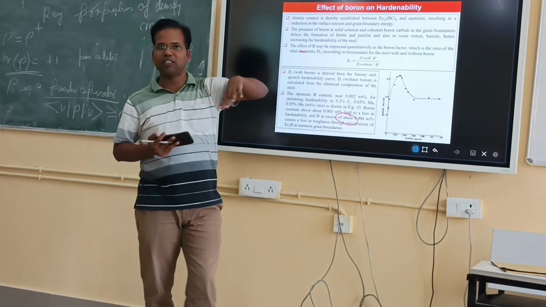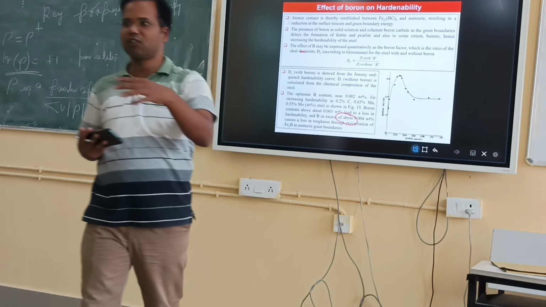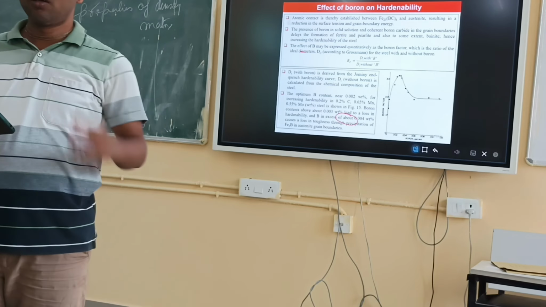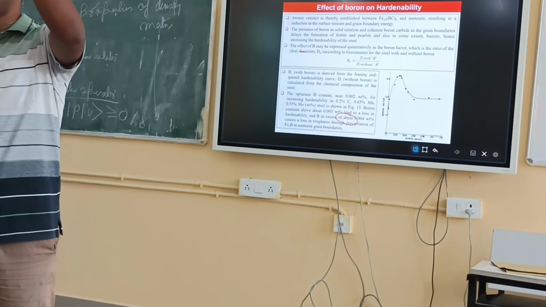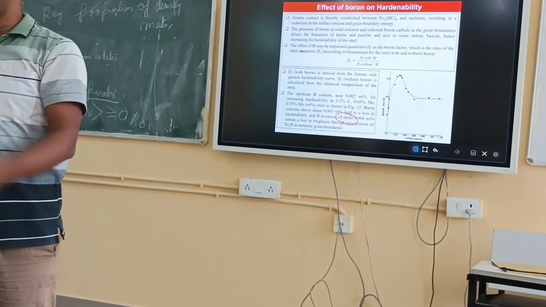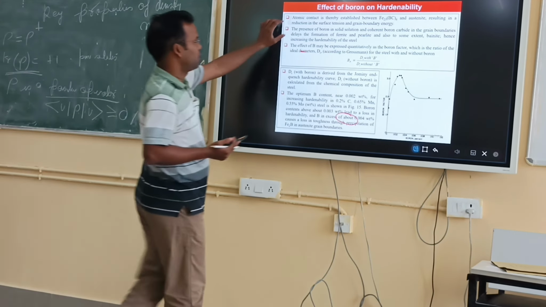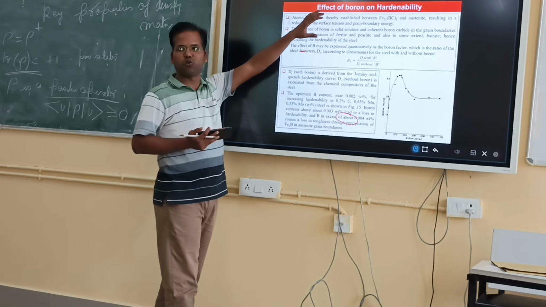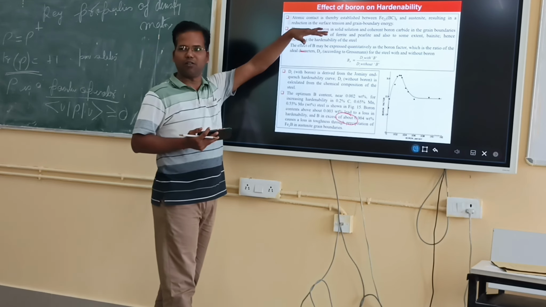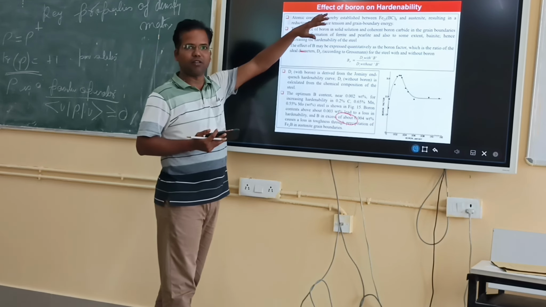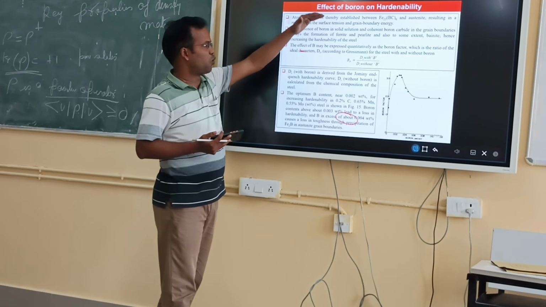If grain boundary energy is reduced, there is little chance of nucleation of pearlite and ferrite. If the grain boundary energy stays high, nucleation of pearlite and ferrite will be easy. So a more suitable structure forms, which is martensite at the grain boundary. In that way boron has its effect.